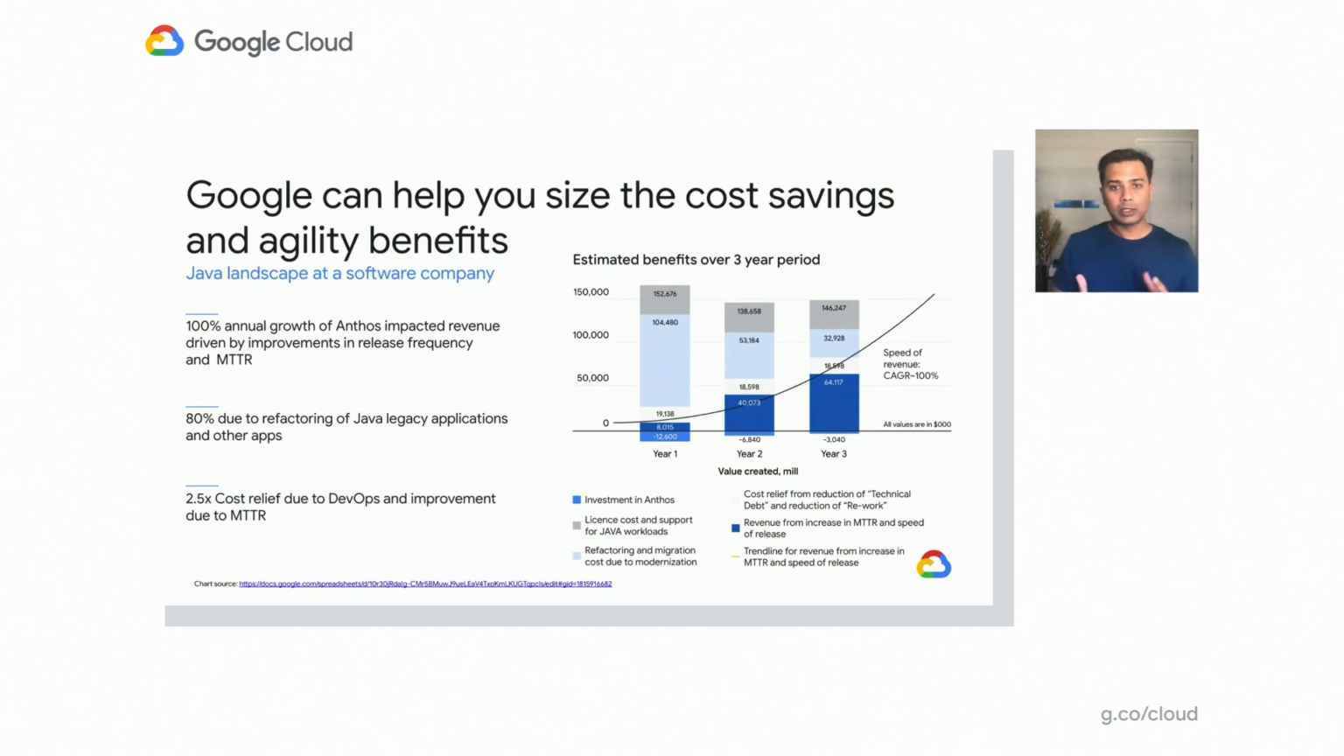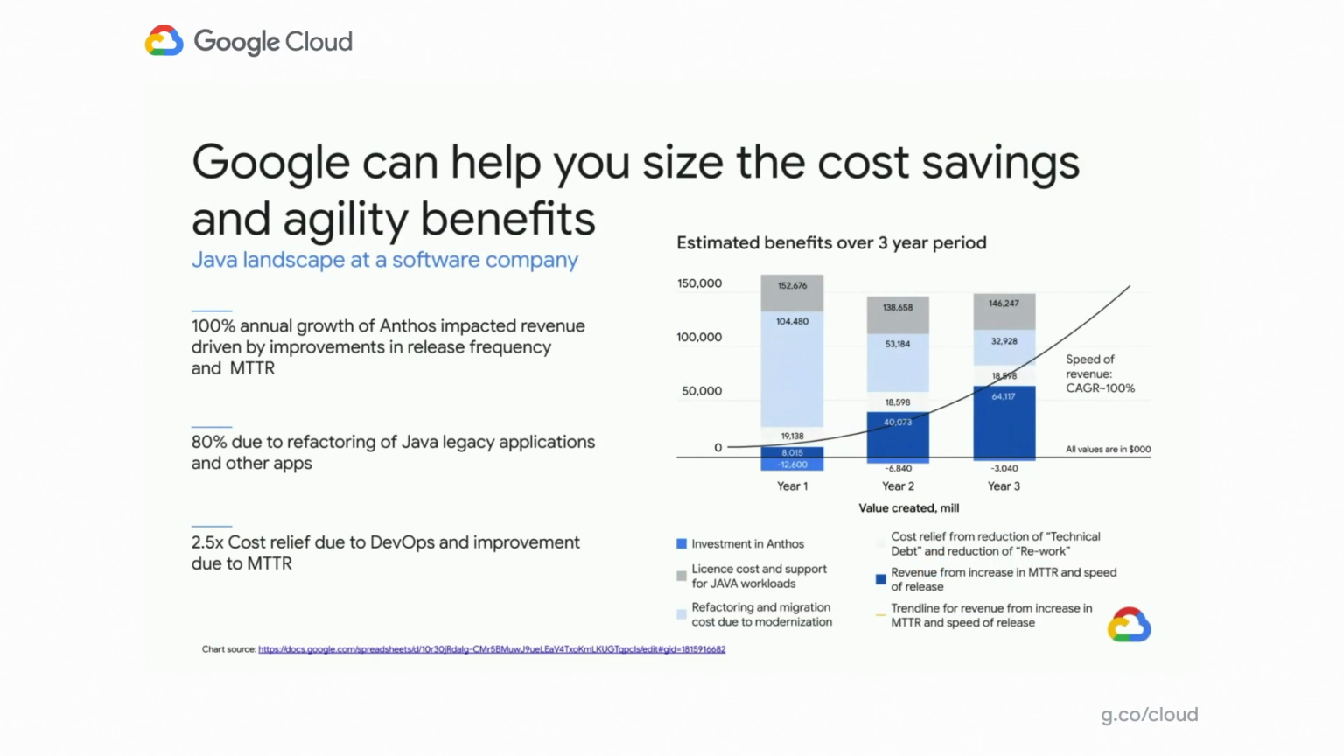So when we talk with customers, quickly what happens is we first work with them in saying how we can help them see the business benefits associated with the same problem that we started off with first. Here's an example of a Java landscape at a software company. As you can see over here, the estimated benefits over a 3-year period totally pay off.